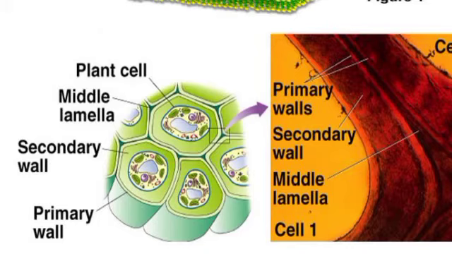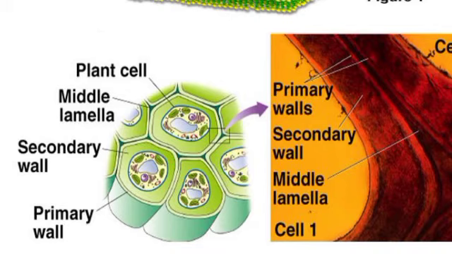Now, in between two adjacent cells, this is the primary cell wall of one cell, and this is the primary cell wall of another cell. In between them, there is another layer which is called the middle lamella.